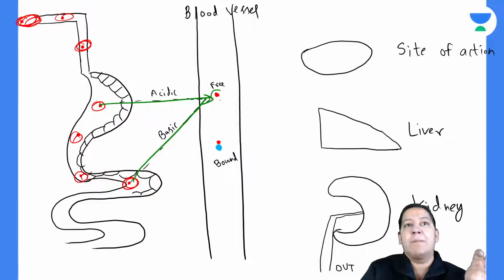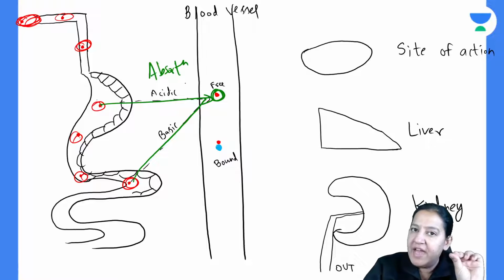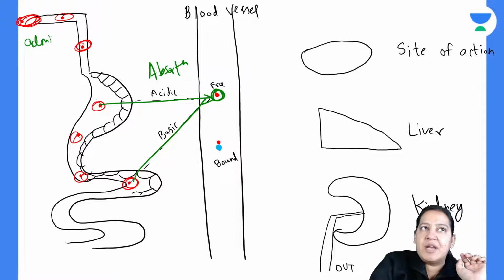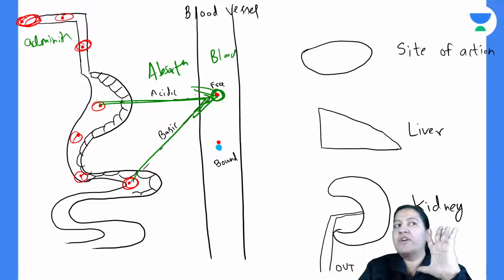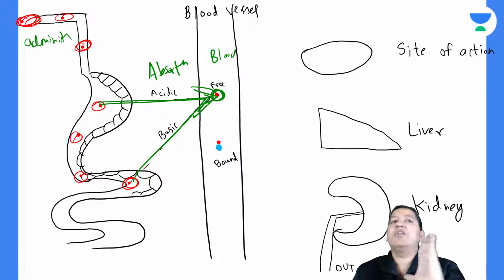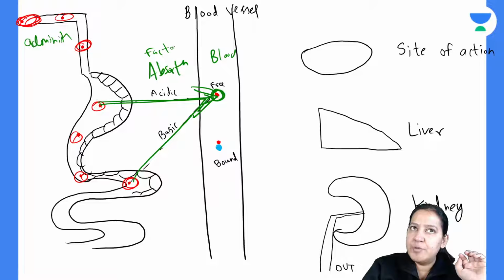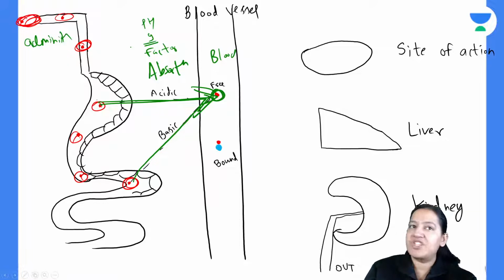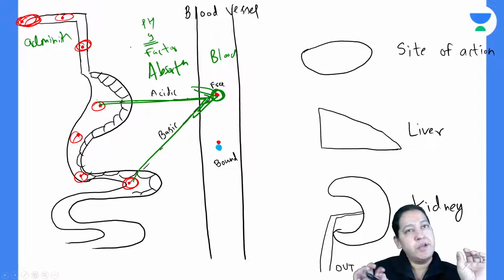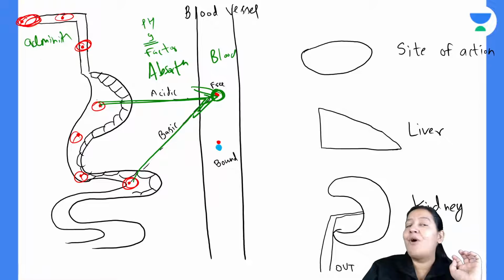Ultimately, the drug reaches the blood. This process is known as absorption. The definition of absorption we have seen: the movement of the drug from the site of administration to the blood, to the circulation, is known as absorption. Ultimately, absorption is over. We have seen all the factors responsible for absorption, I guess 9 factors. The most important factor was the pH. We have covered the pH completely. I hope you were there, and you have watched the recordings, and you don't have any doubt in that. Now, the drug is already in the blood.